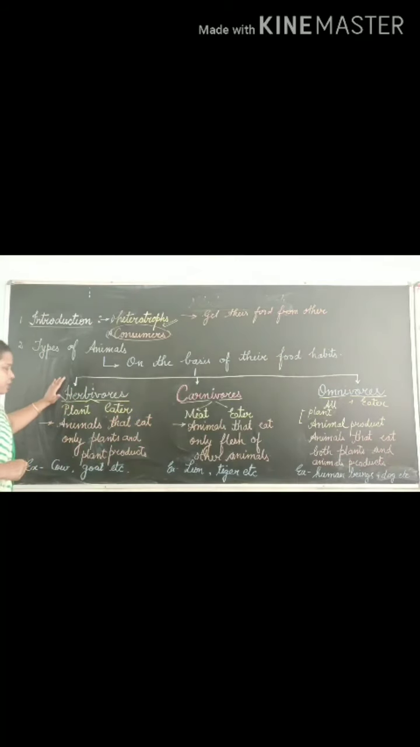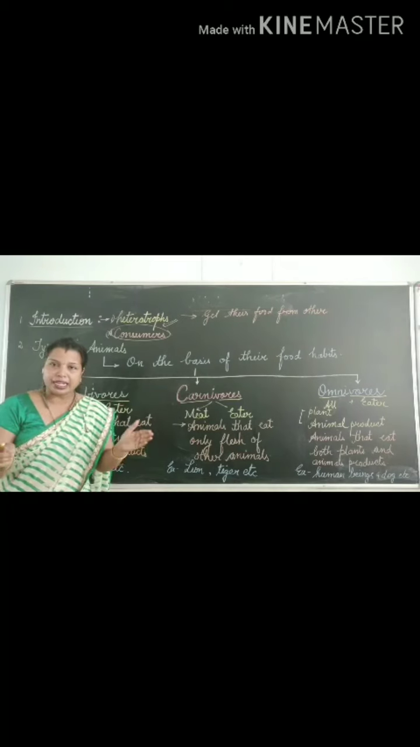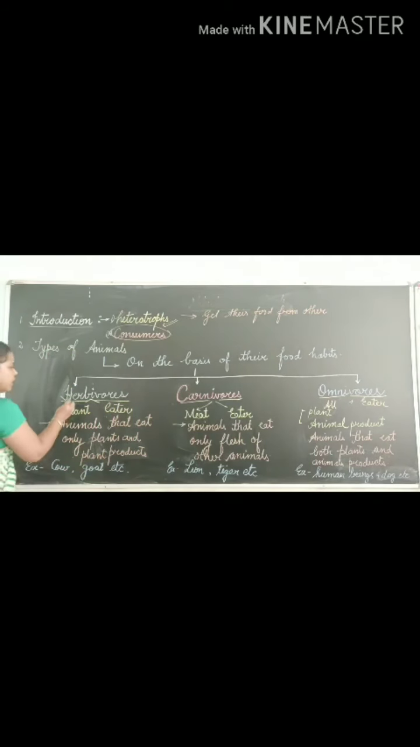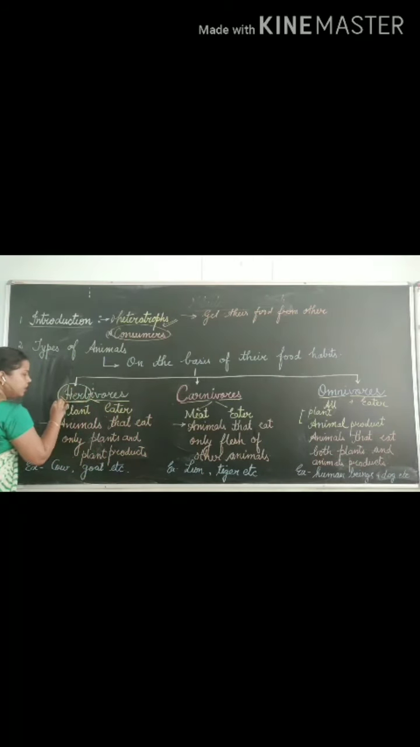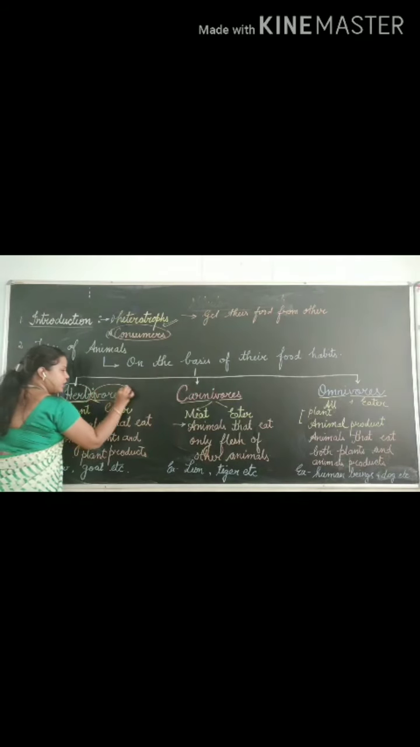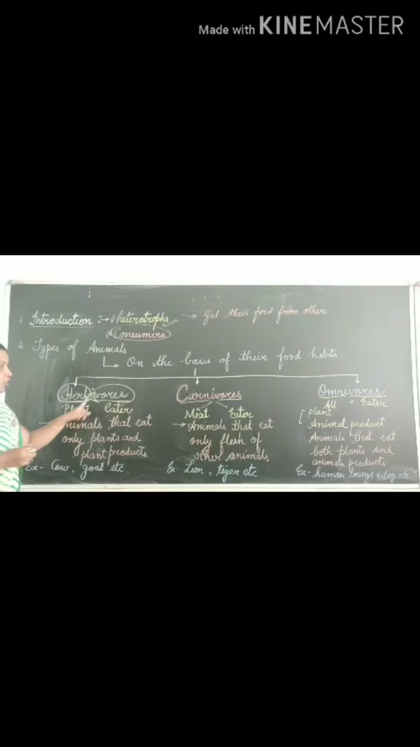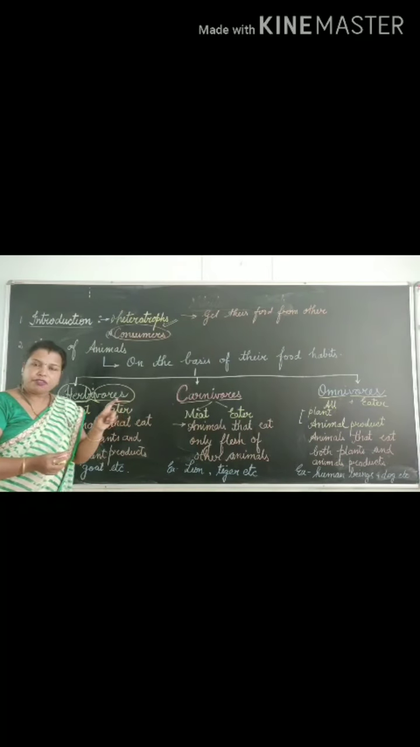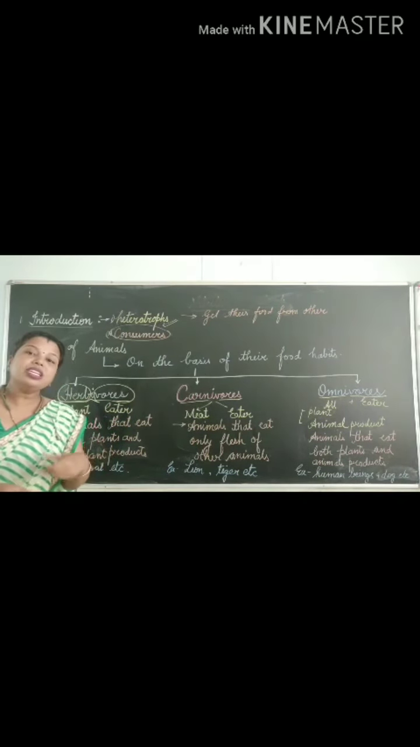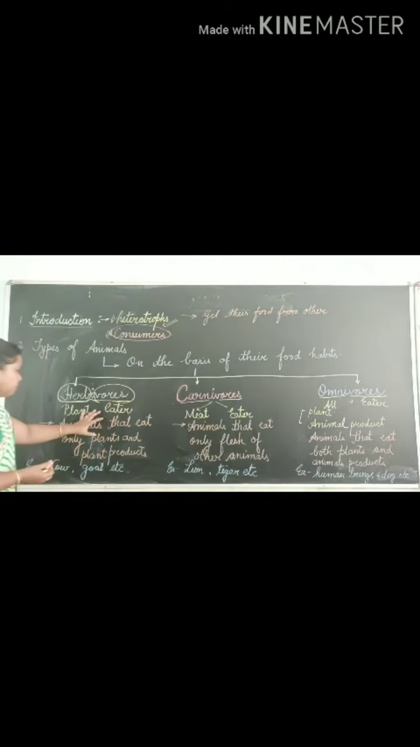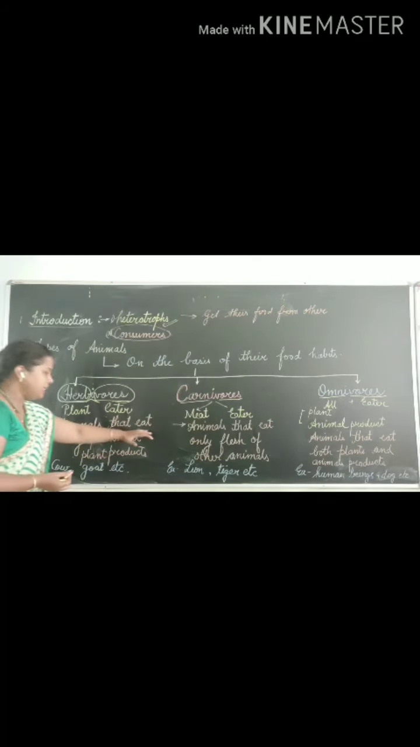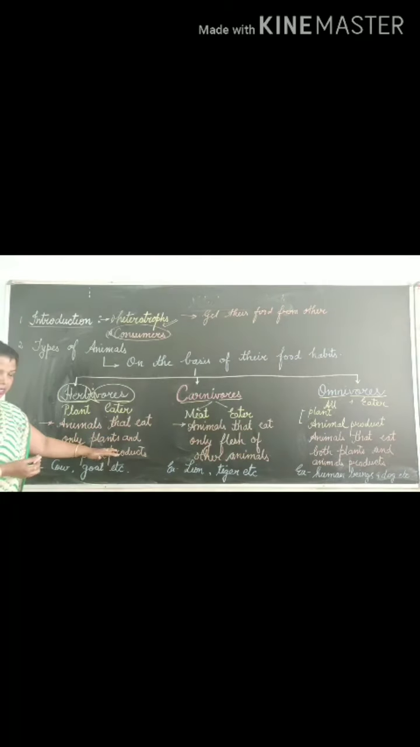Now I will explain what is herbivore. Break the word into two parts. One word is herb, the other word is vore. Herb means plant. Vore means eater. If you understand the word, then you can easily define it. So how will you write to define it? Animals that eat only plants or plant products are known as herbivores.